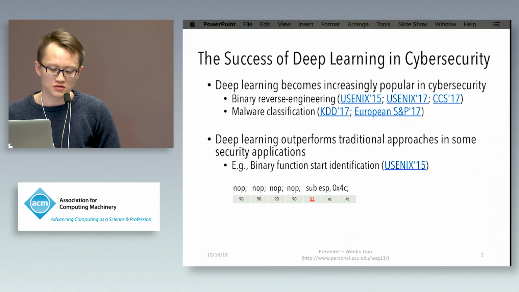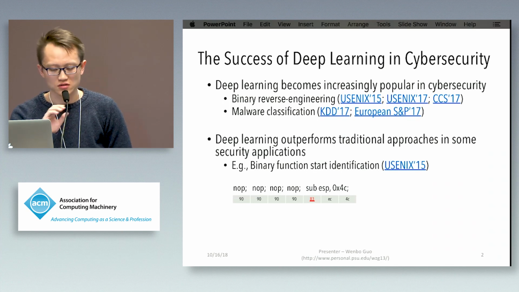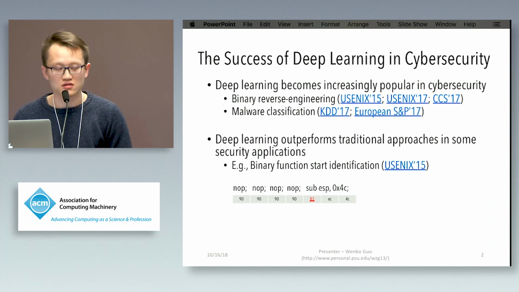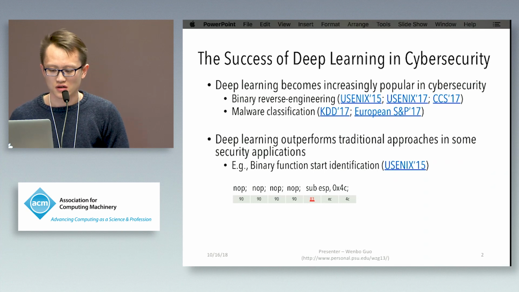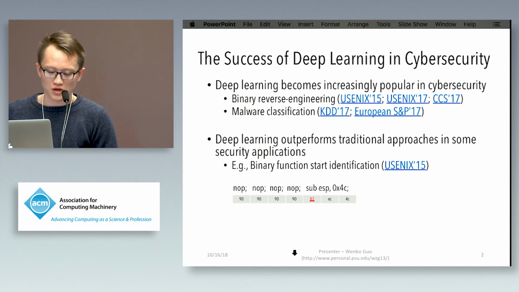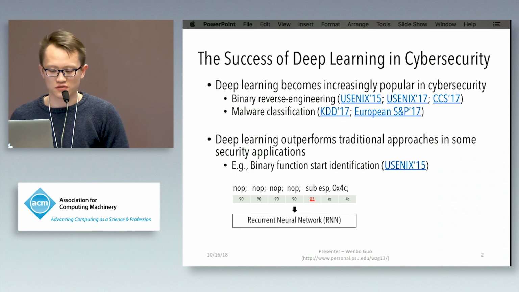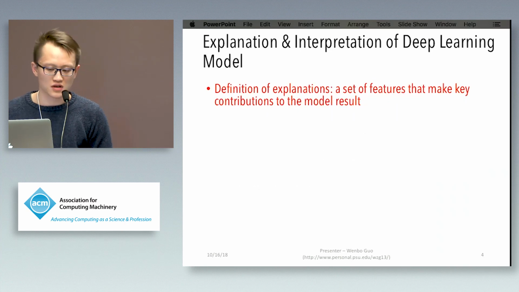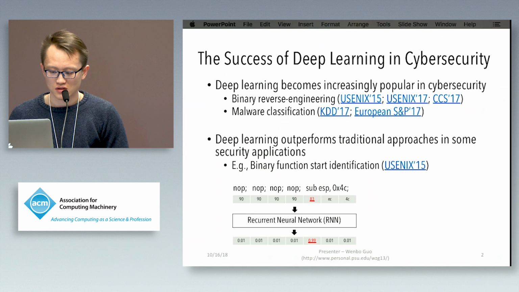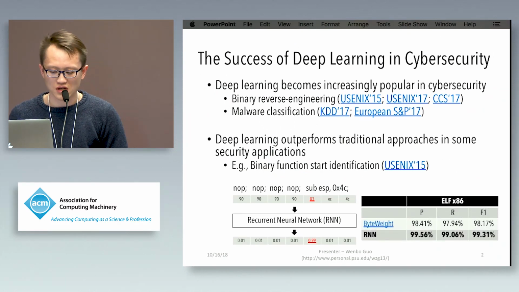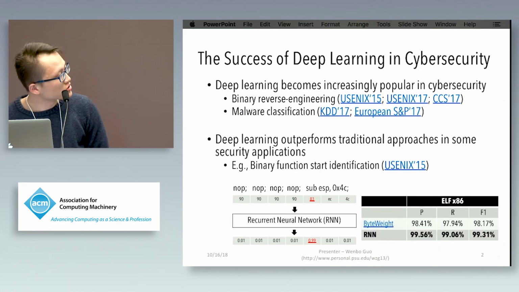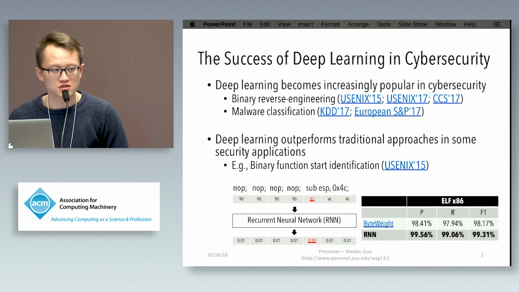This is a sequence of machine code, which indicates the instructions that the computer executed. Using a recurrent neural network, a specific type of network structure, we can identify the machine code that indicates the start of a function in this sequence. The table on the left side demonstrates that machine learning can achieve better performance than state-of-the-art approaches.